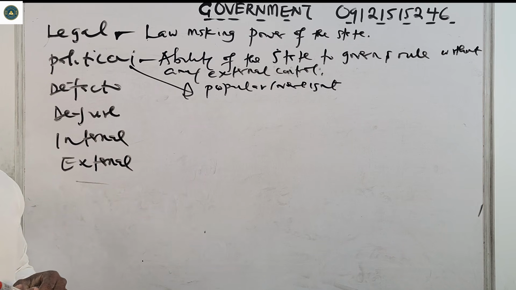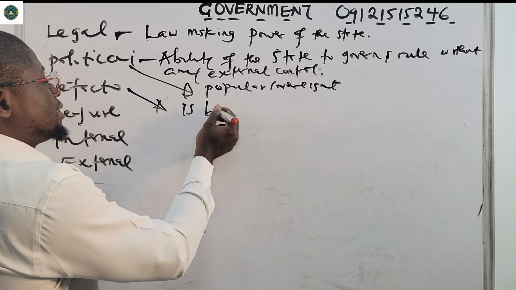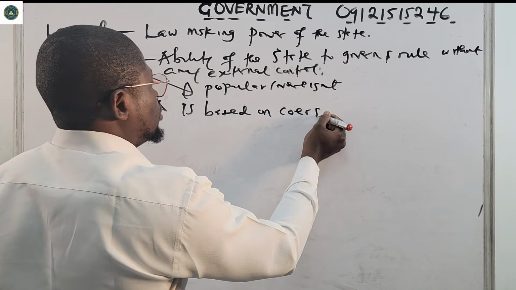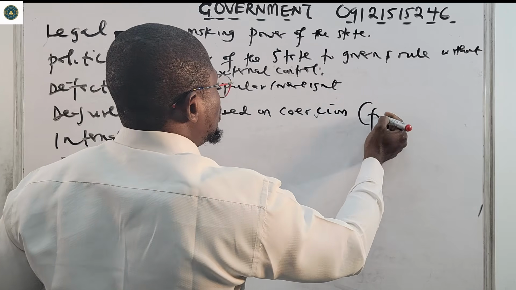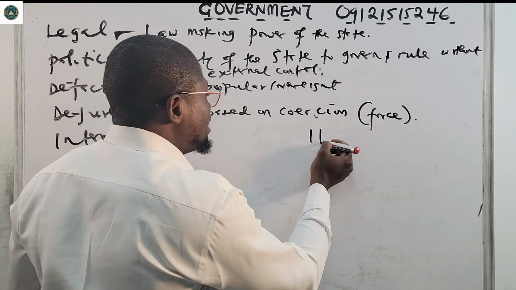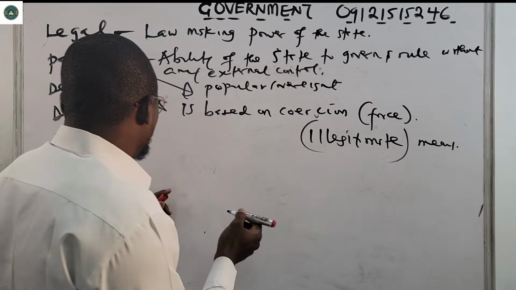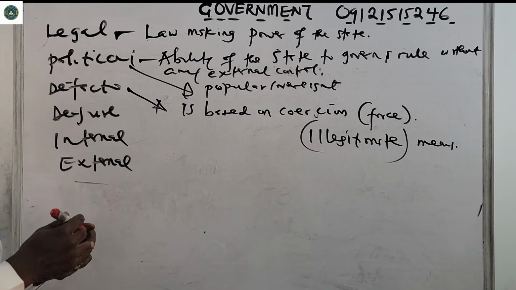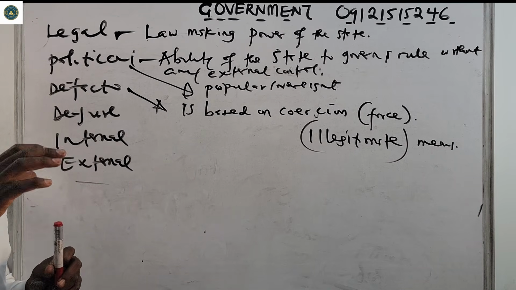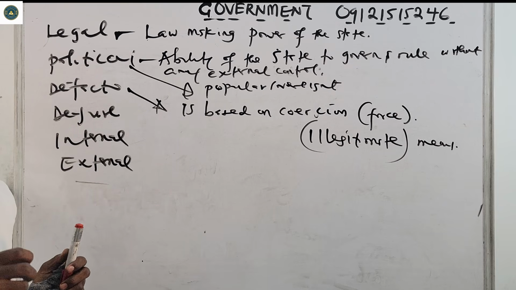Then we have de facto sovereignty. This de facto sovereignty is based on coercion, that is, the use of force. Many people acquire sovereignty via illegitimate means. Because of that, we call it de facto sovereignty. They acquire that sovereignty through the use of coercion, through the use of force, through the use of illegitimate means.